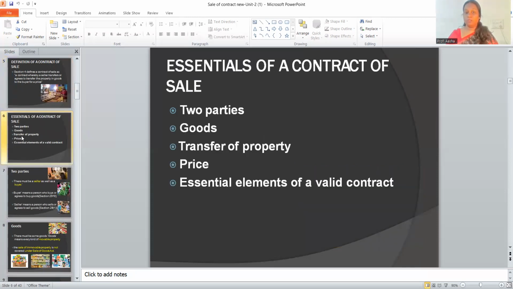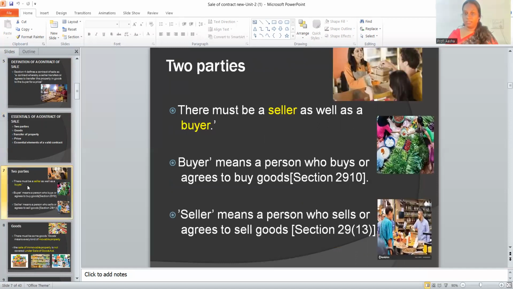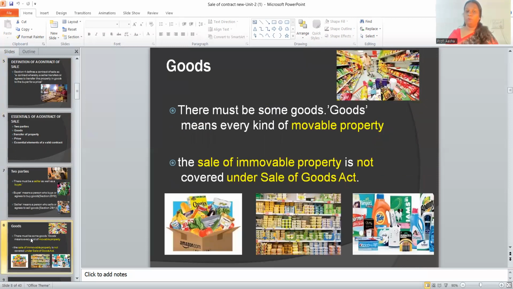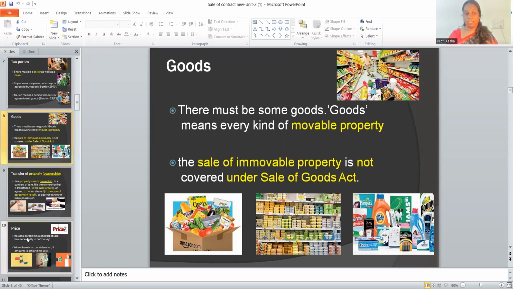So the essentials of this particular contract is there are two parties. Okay, so it's a contract between two parties, namely the seller and the buyer. Who's a buyer? A person who buys or agrees to buy the goods. Seller is a person who sells or agrees to sell the goods. And what do we mean by the goods? The goods is the subject matter in the contract of sale. And what are goods? Here in the Sale of Goods Act, only the movable properties are considered as goods. Immovable properties like land and building do not come under the Sale of Goods Act.